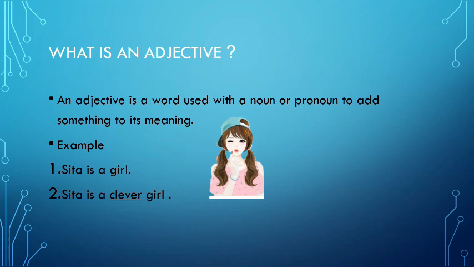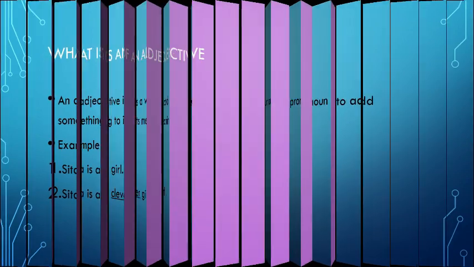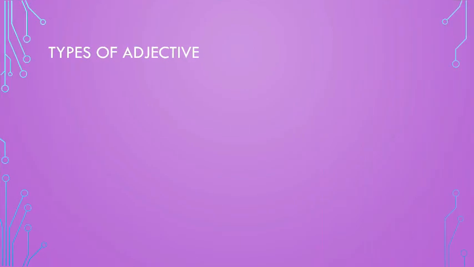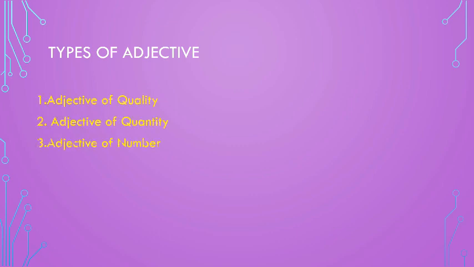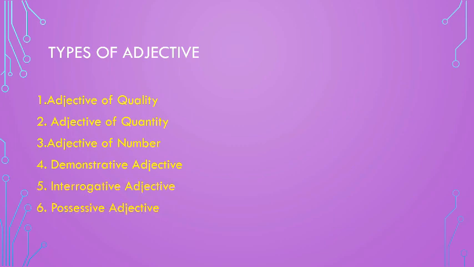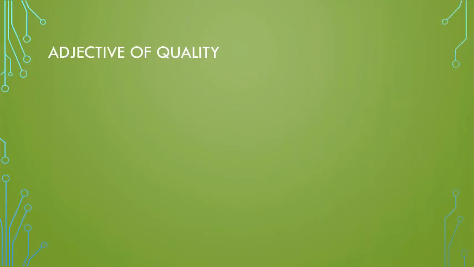Adjective is divided into different types. Types of adjective are adjective of quality, adjective of quantity, adjective of number, demonstrative adjective, interrogative adjective, possessive adjective and proper adjective. Let us study each type of adjective in detail. Beginning with adjective of quality.